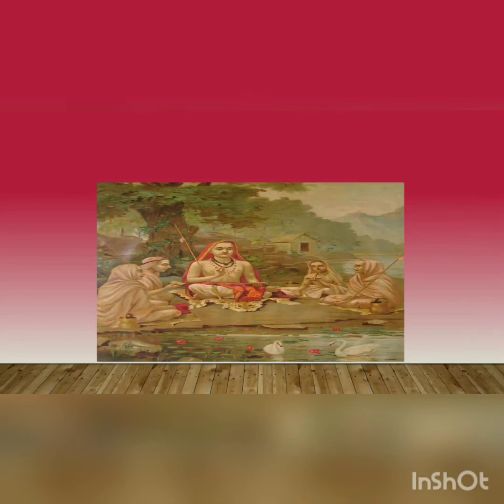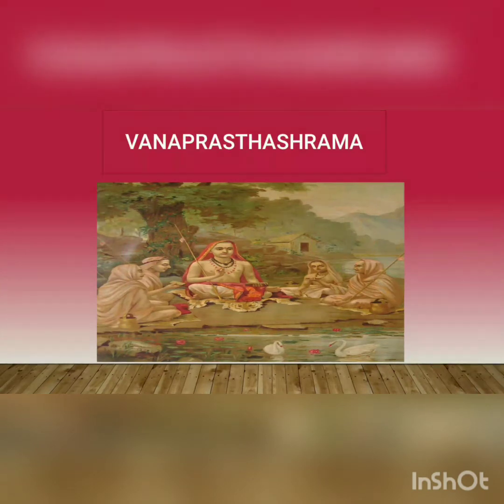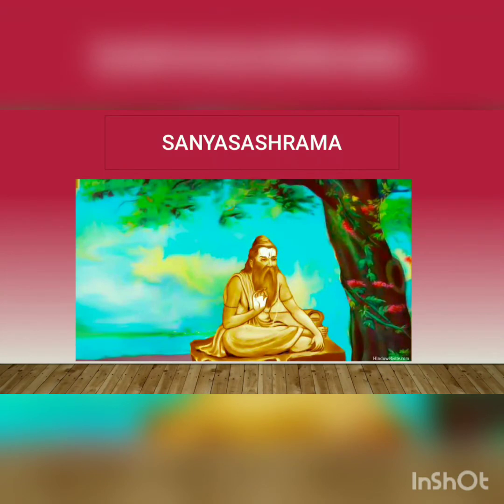The third stage was the Vanaprastha Ashrama. During this stage, a man was expected to detach himself from the household, retire to a solitary place, and lead a very simple life. The fourth stage was the Sannyasa Ashrama. At this stage, the convention was to renounce all relations and lead life in order to understand the meaning of human life, and not stay in one place.